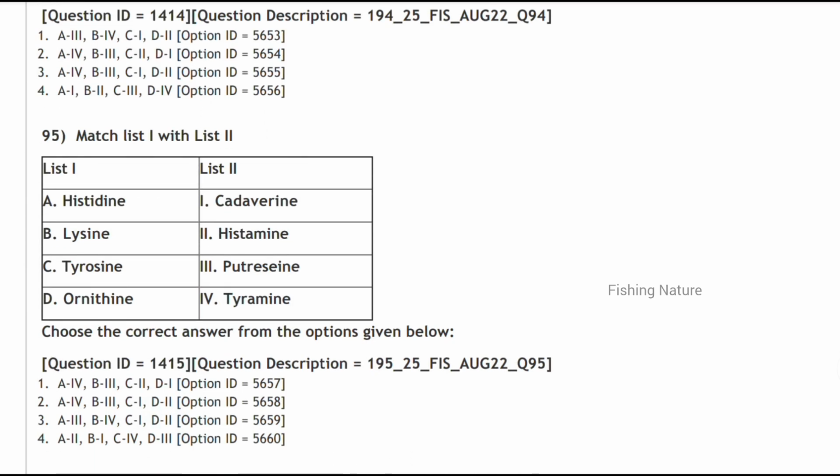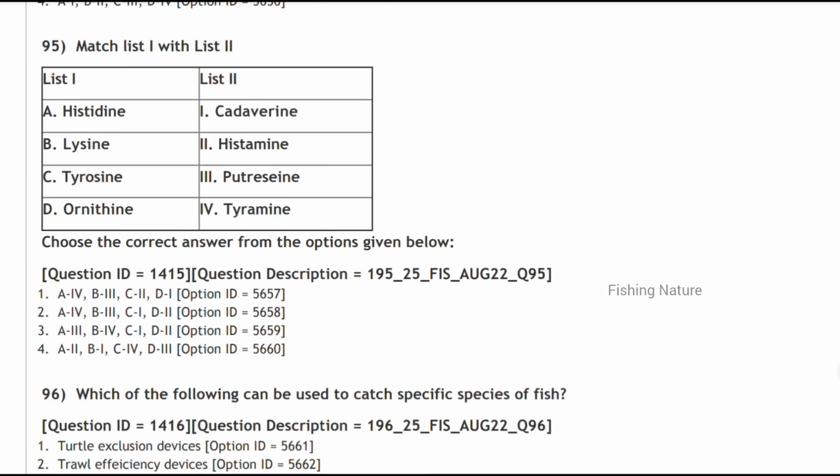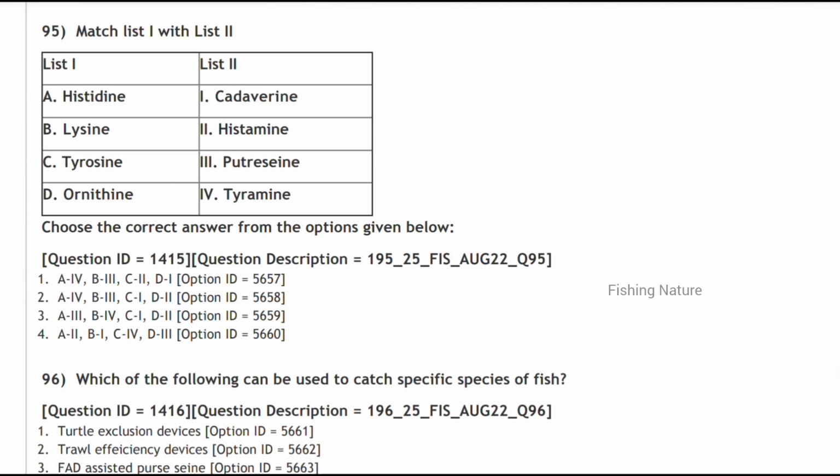Next, match list 1 and 2 in 95. Here histidine, which is a type of amino acid, is matched to histamine, so A2 occurs in the option 4.